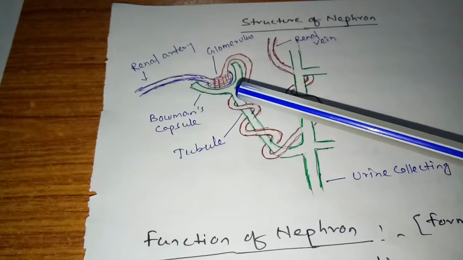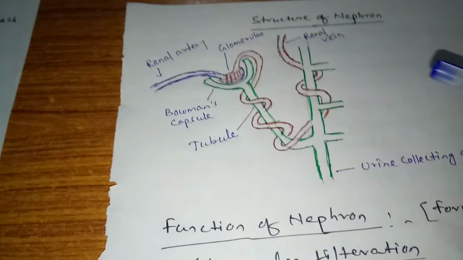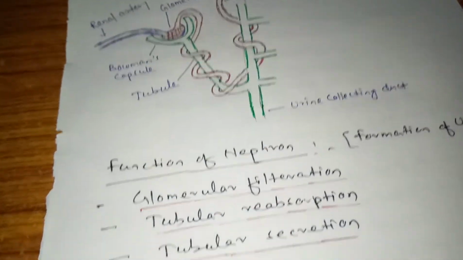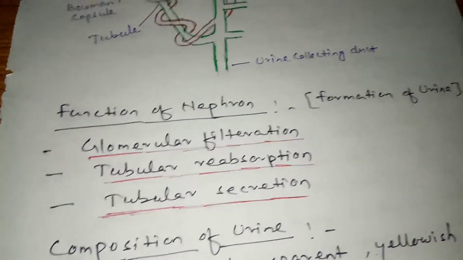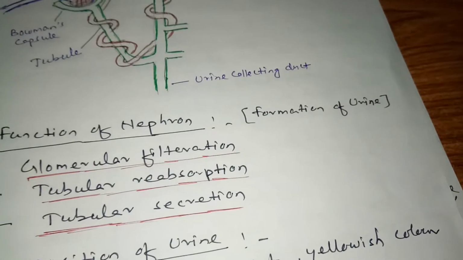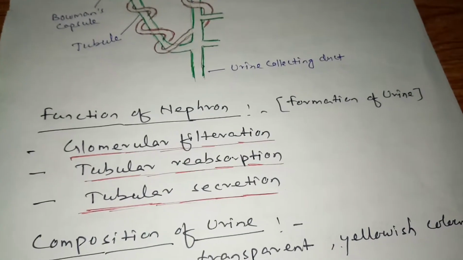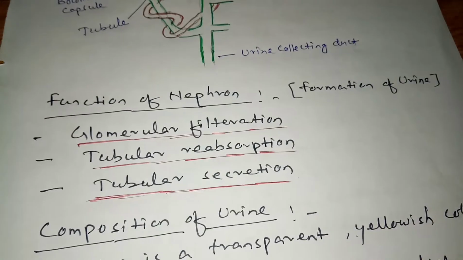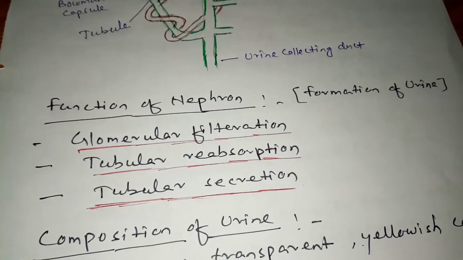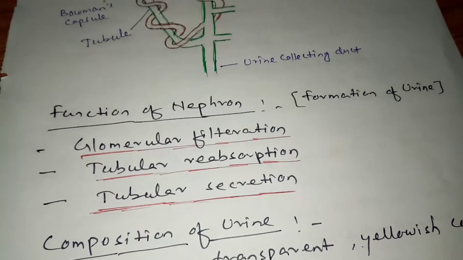Students, look at the function of the nephron. There are three major functions of the nephron. The main function is the formation of urine. It is performed in three steps: glomerular filtration, tubular reabsorption and tubular secretion.